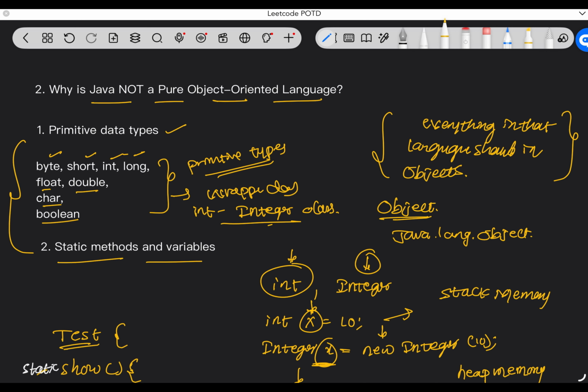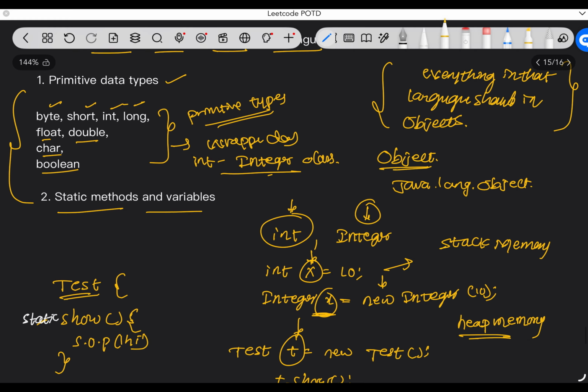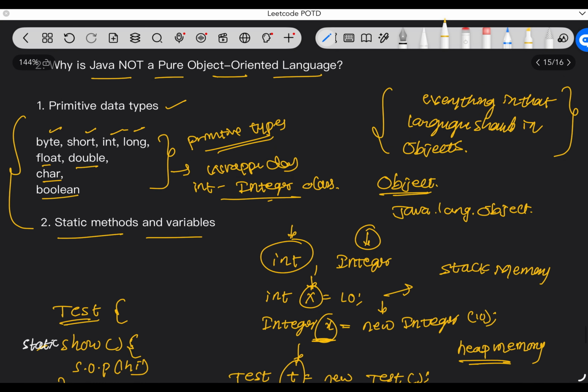Whenever interviewers ask us whether Java is a pure object oriented language, we should say these are the two main reasons why Java is not a pure object oriented language. One is primitive data types, another one is static methods and variables.